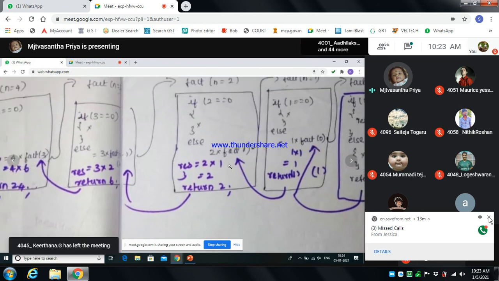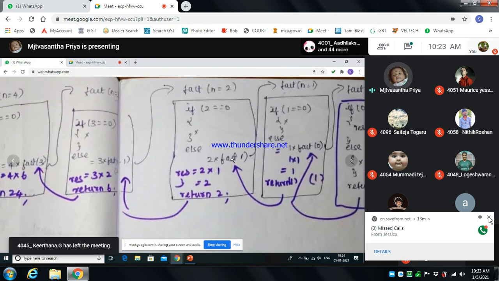Again it goes back through the backward chain. So 2 star into fact of 1. The fact of 1 value we found is 1. Here the result is applied, so result is 2 into 1.